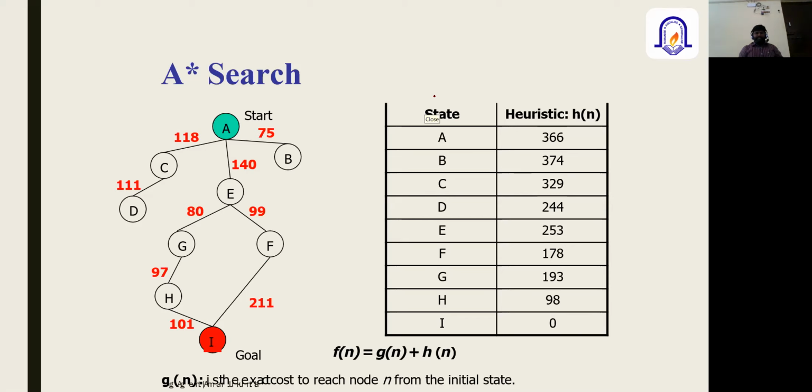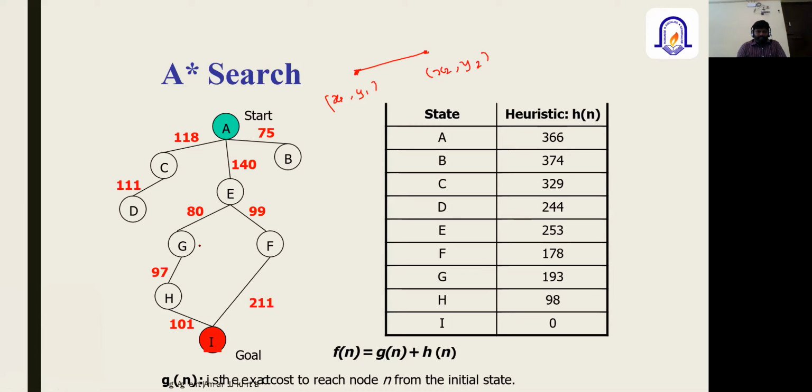Straight line distance is not the Manhattan distance. Suppose I wanted to explain the straight line distance. Suppose these are the two points, with x1, y1 coordinates and x2, y2 coordinates.